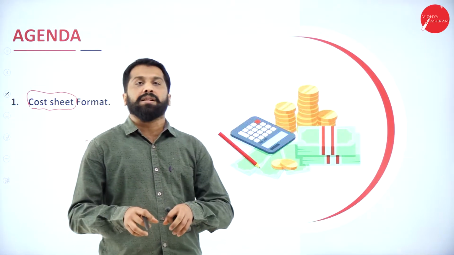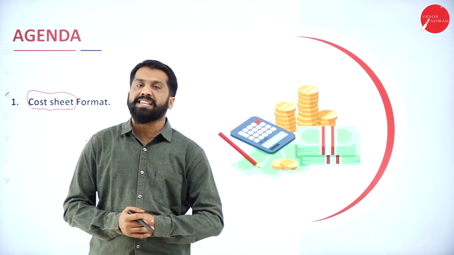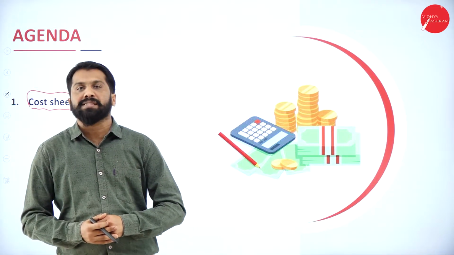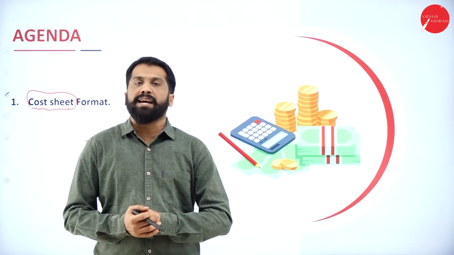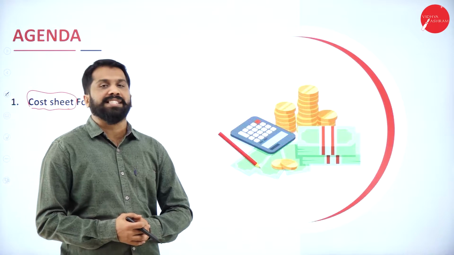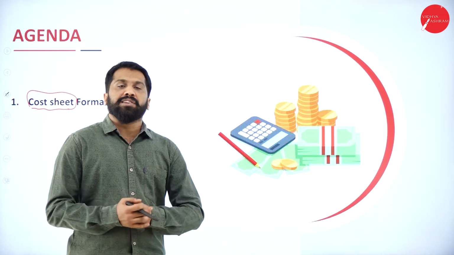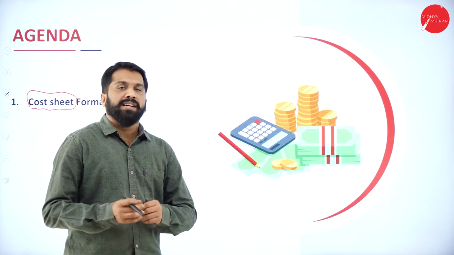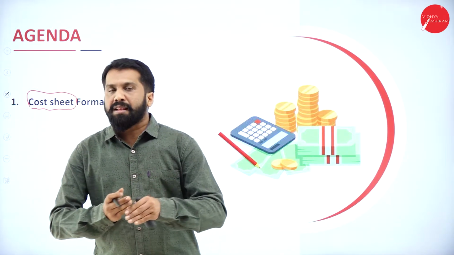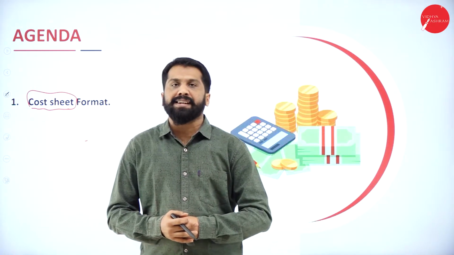All the cost is included in the cost sheet, except your tax as well as your financial expenses. Rest of the things are included. Which are your financial expenses? Like you have taken a loan of 5 lakh from the bank. Whatever interest you are paying, those are called financial expenses. Income tax payment, financial expenses. Interest on debentures, financial expenses. Dividend paid to the shareholders, all comes under financial expenses. Excluding those financial costs, we include all cost related expenses.